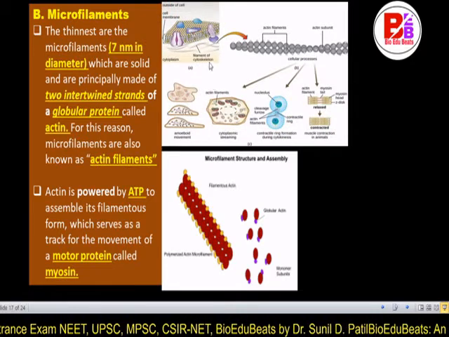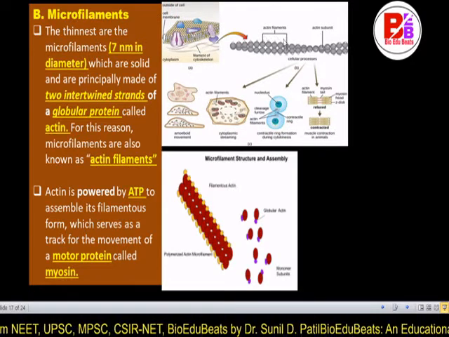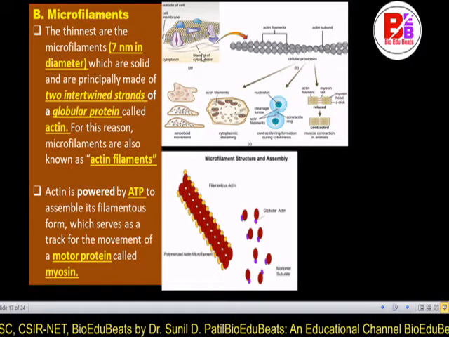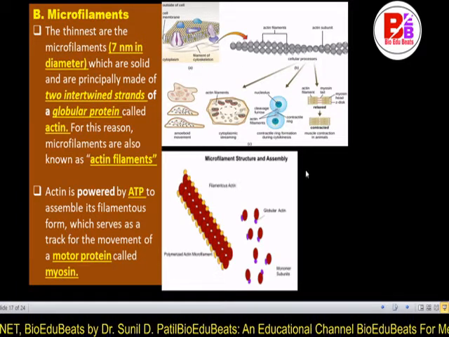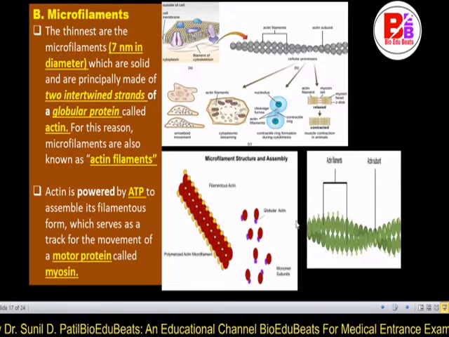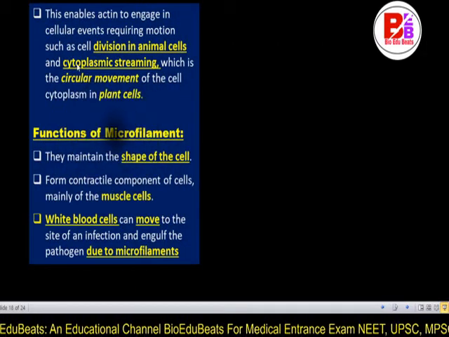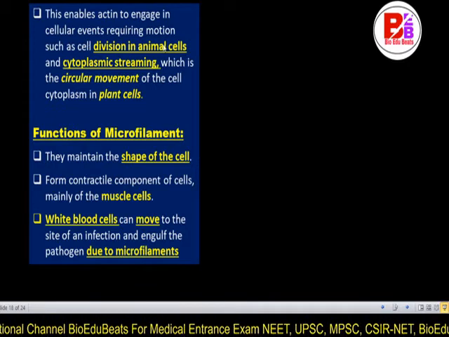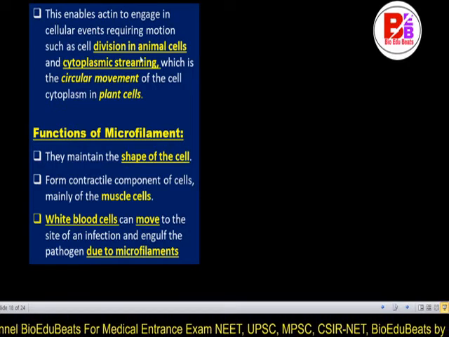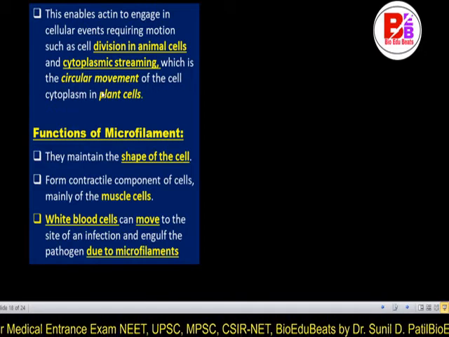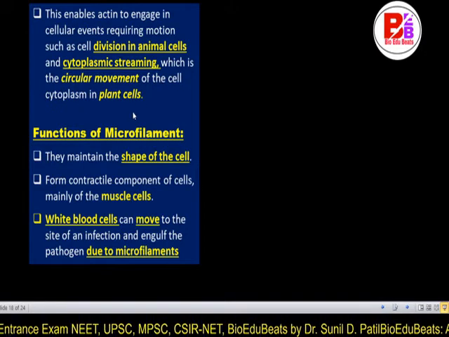So you can see the same thing in the figure. This is the actin filament, and the strands are intertwined with each other by ATP. This enables actin to engage in cellular events requiring motion, such as division in animal cells and cytoplasmic streaming, which is the circular movement of the cytoplasm in plant cells.